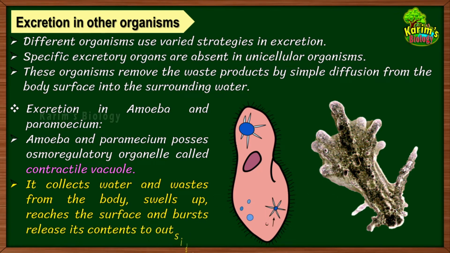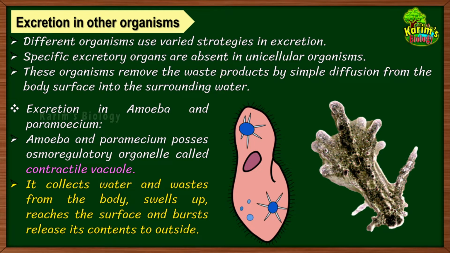First of all, it collects the water and waste from the body. You can see a simple animation here which explains the functioning of the contractile vacuole. Excessive water present in the cytoplasm will be collected into this vacuole. Along with that, excessive waste also will be collected. As a result, the contractile vacuole swells up. After swelling up, it moves to the surface of the cell. There it will burst open, releasing all the contents including the excessive water and the waste to outside. So this is how the contractile vacuoles function to excrete the waste material in unicellular organisms such as amoeba and paramecium.